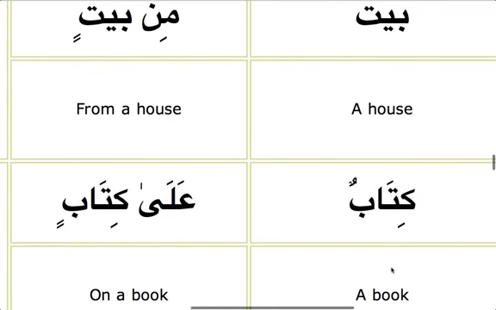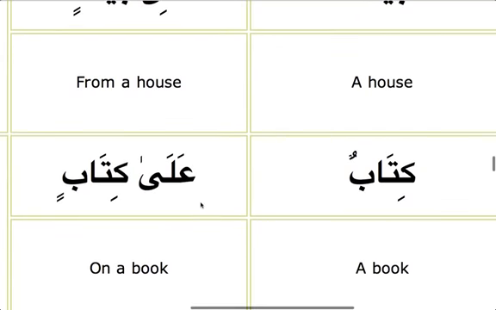If you say kitabun, which means a book, and ala, which means on, then ala kitabin. So this is harf jar ism majroor. They all come together.